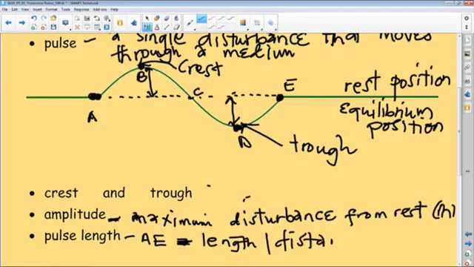Obviously, the units, if you want to think of it, are in meters, because it's a simple distance in a straight line from A to E.